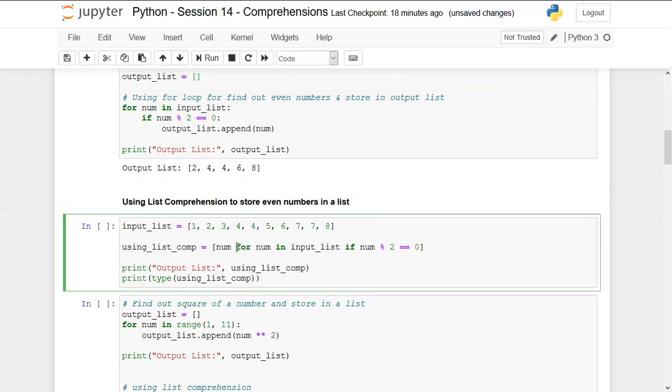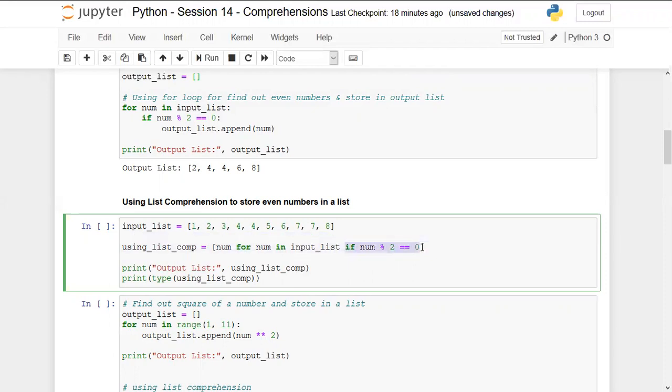And now we are checking for num in input list. It will iterate through each element of this input list, assign the value of each number into num, and check if num is leaving any remainder or not. Always, the if condition will come after the for loop within the comprehension.